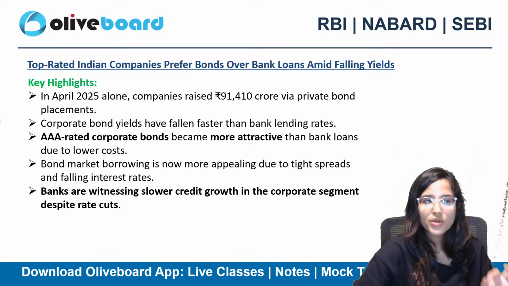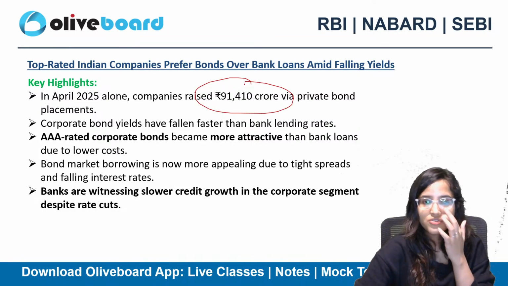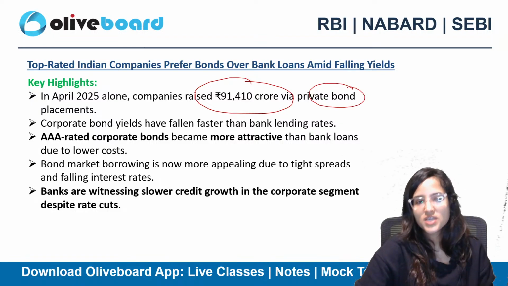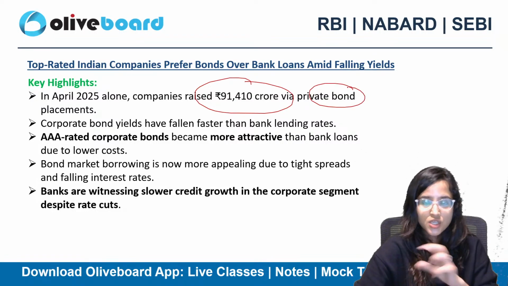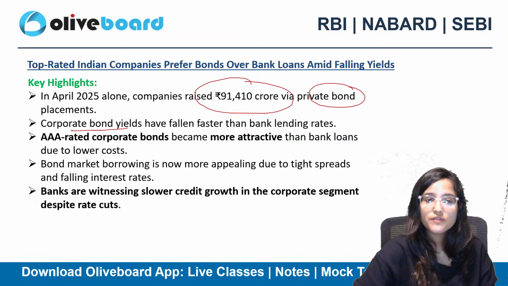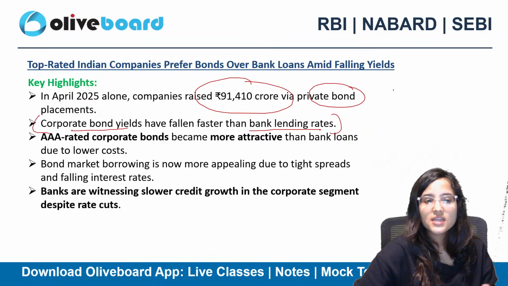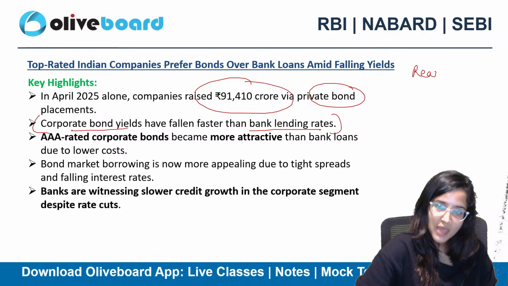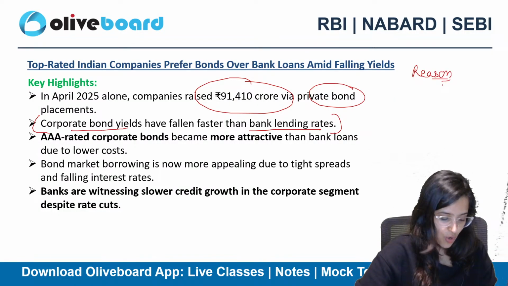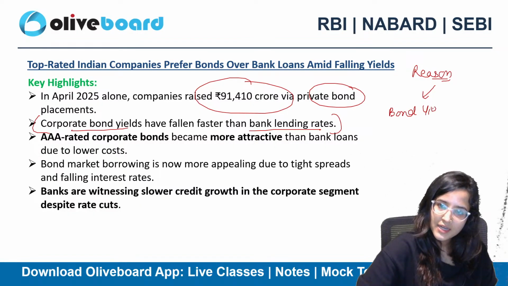In April 2025 alone, companies raised around 91,000 crores via private bond placements, which is a lot. There's a huge shift towards the bond market. Corporate bond yields have fallen faster than bank lending rates. What is the reason people are shifting towards bonds? Because the bond yield is declining. What does this mean?